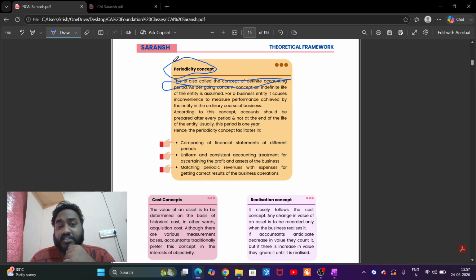The periodicity concept tells us that if you think you are going to continue business for a going concern period of 5 years, 10 years, how can you assess whether the business is profitable or not? This is the exact reason the periodicity concept came into existence. So it divides the entire going concern period into years. For example,